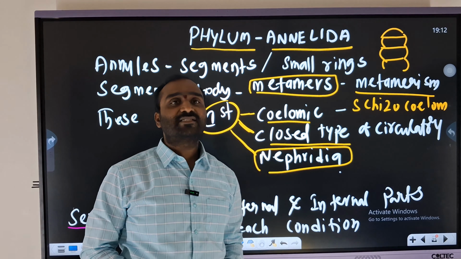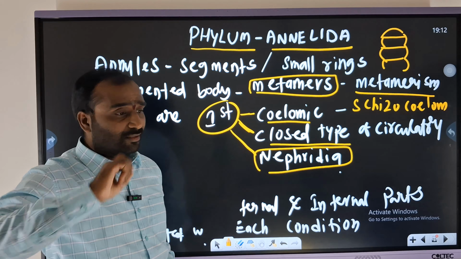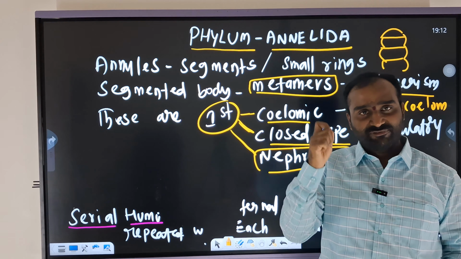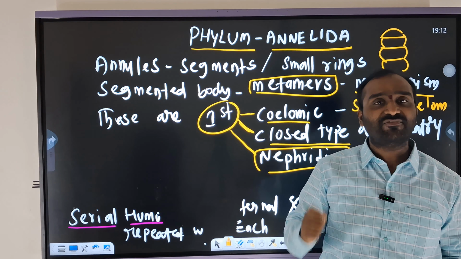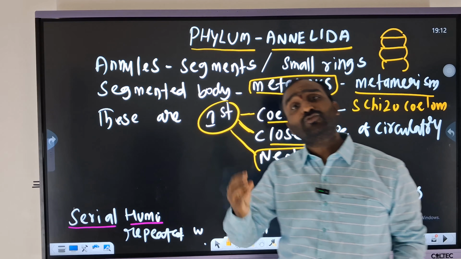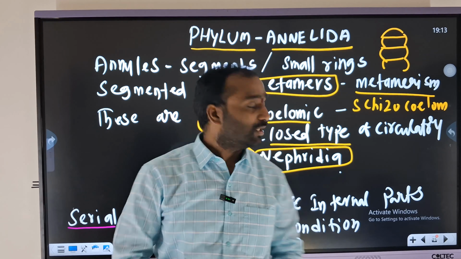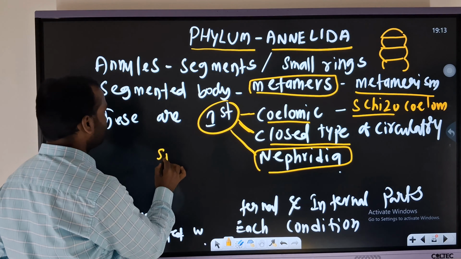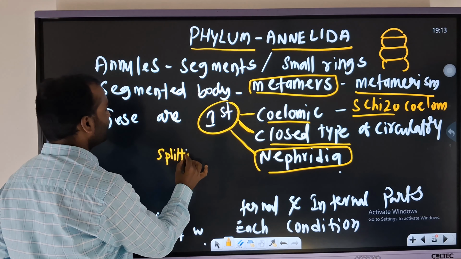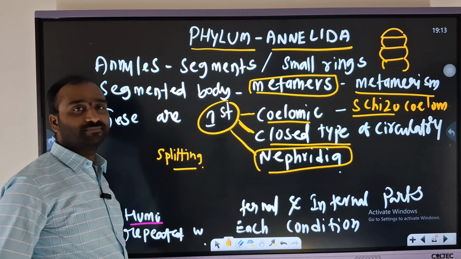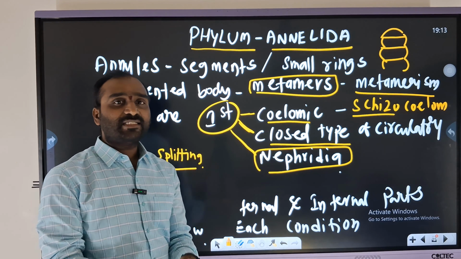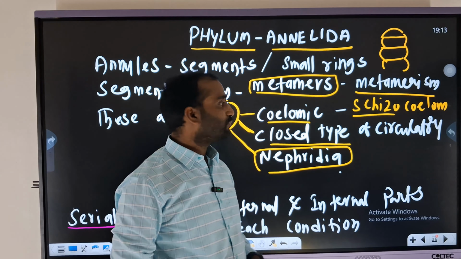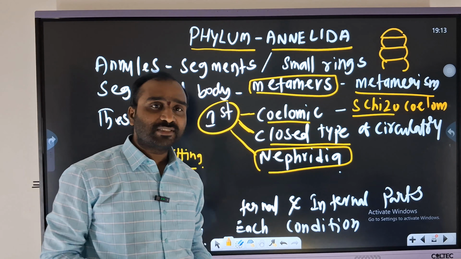So the first coelom, as I told you. What kind of coelom? Schizocoelom. We are going to discuss this in types of coelom. The first coelomic organization will be seen in Annelida, that too schizocoelom. There you need to recall: schizo means splitting. Splitting of what? Mesoderm. The splitting of mesoderm to form the cavity is nothing but schizocoelom. And one more is the closed type of circulatory system.